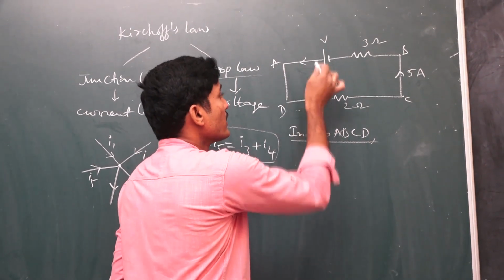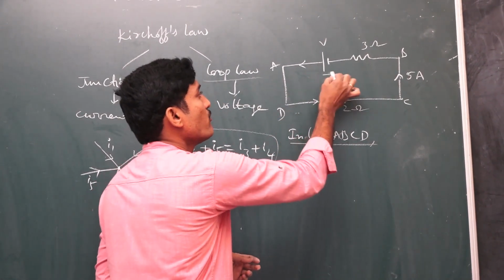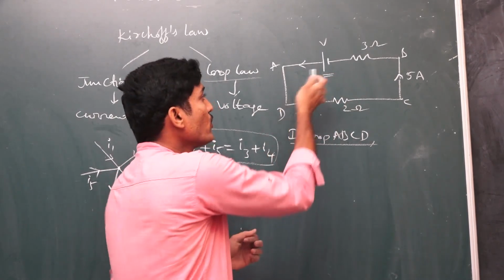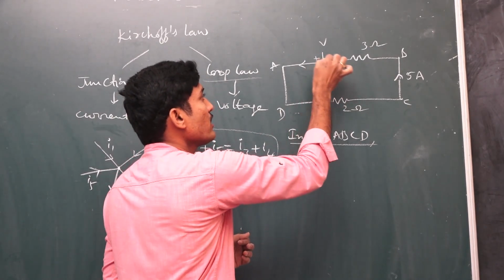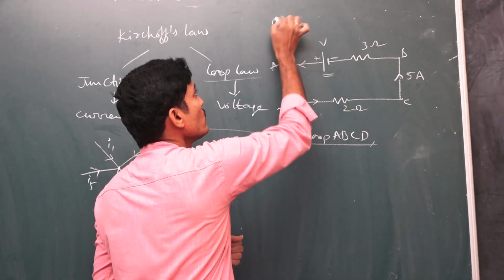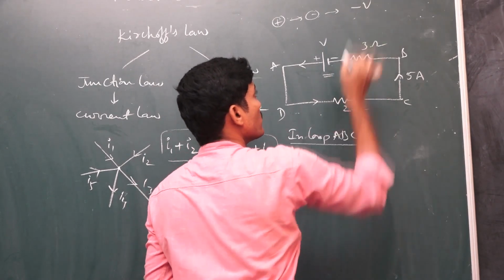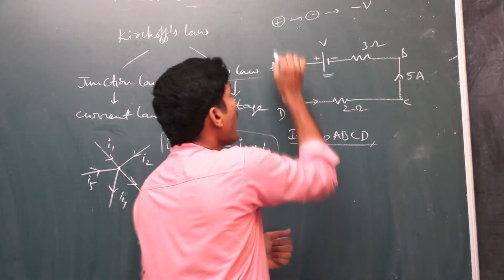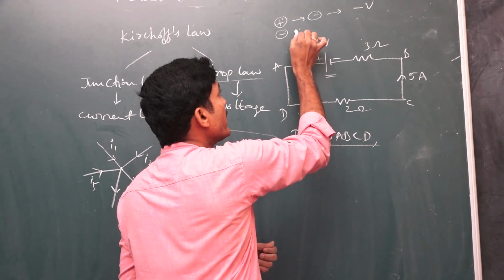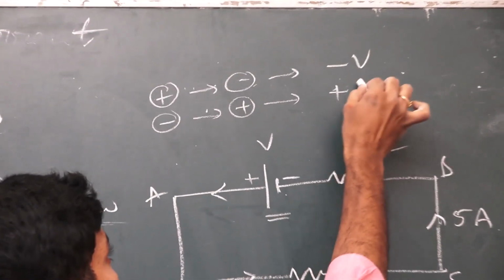Here are the sign conventions. In the case of a battery or cell, if you go from the positive terminal to the negative terminal, that is plus to minus, the voltage is taken as negative. If you go from the negative terminal to the positive terminal, it is taken as positive.